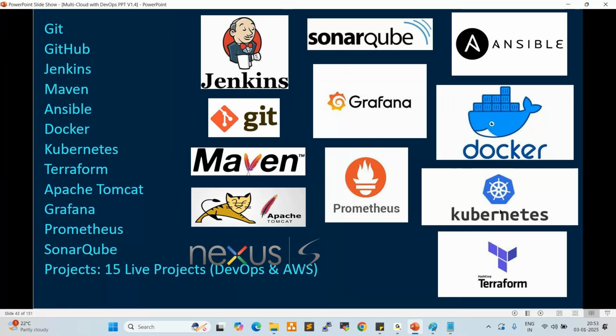So we are going to learn this many tools, but we don't use all the tools in the real-time projects. 2 or 3 tools maximum. If you learn all these tools, you can fit with any project. Clear, Andy?